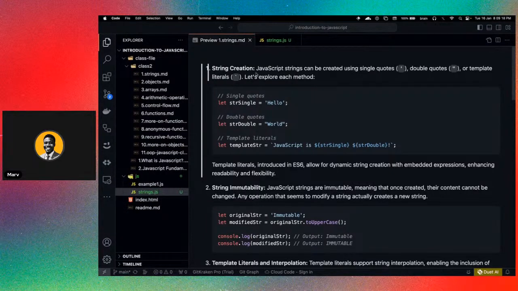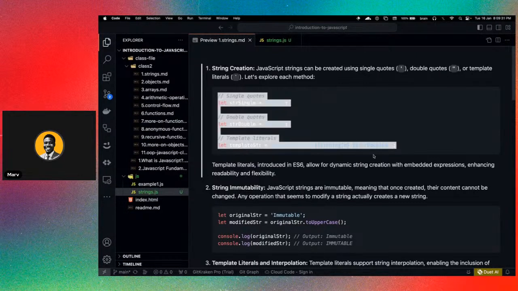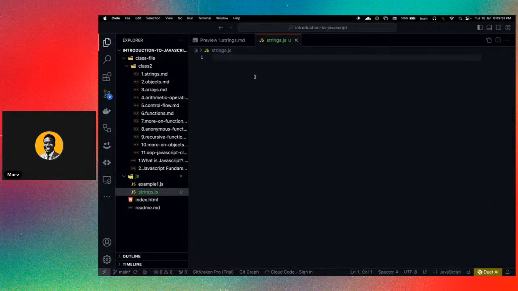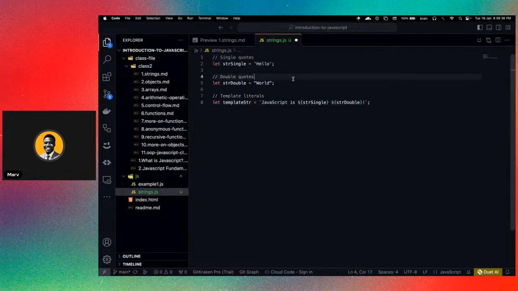So yesterday we discussed strings, and we're also going to be covering strings again. These are different ways to define strings in JavaScript. I mentioned this yesterday as well. From the example we have here, let's move this into our code. You can define a string with single quotes, just like what we have here.